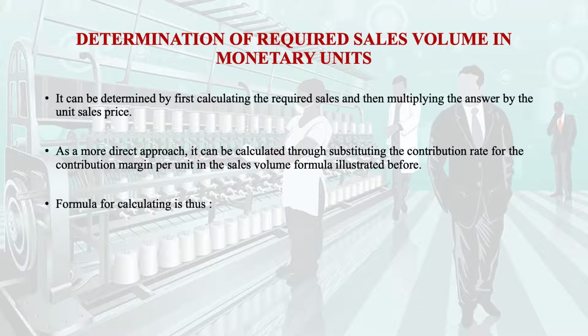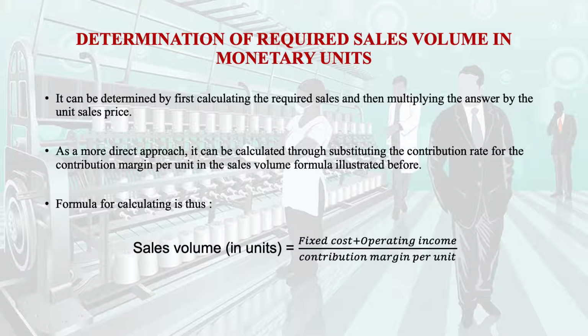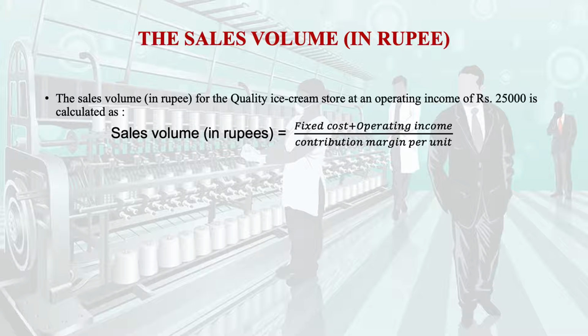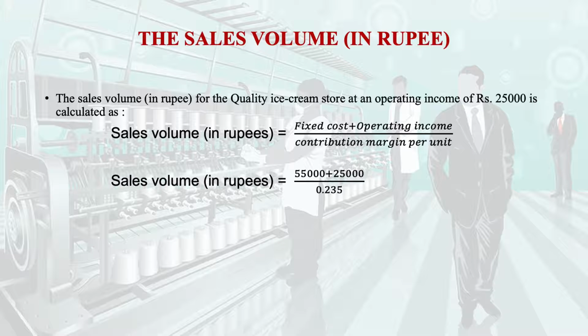If you recall, the formula for calculating the volume is fixed cost plus operating income divided by the contribution margin per unit. Now, when we want to determine the sales volume in terms of rupees, we have fixed cost plus operating income, that is 55,000 plus 25,000, divided by the